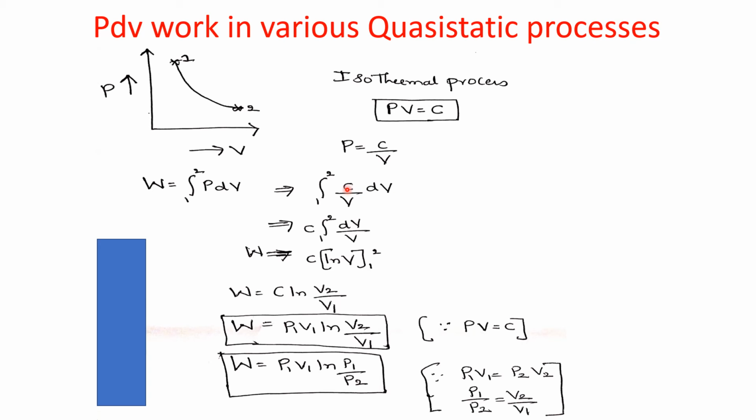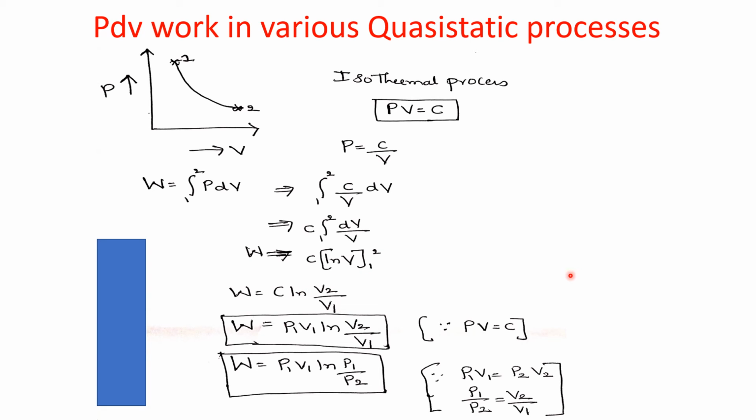Here C is constant, I will take C outside. The integration from 1 to 2 of dV by V. So W equals C times the integration of dV by V, which will be log V, in the square bracket from 1 to 2. So W equals C log of V2 by V1, that is nothing but log V2 minus log V1, which is log of M by N.